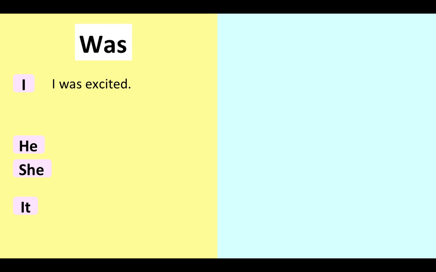The negative form of the verb is wasn't. I wasn't excited. Wasn't is the contraction for was not.